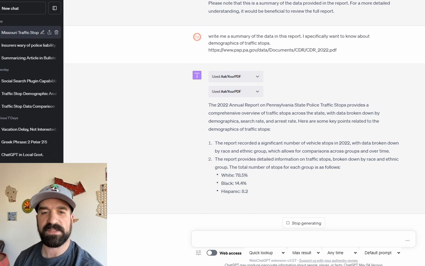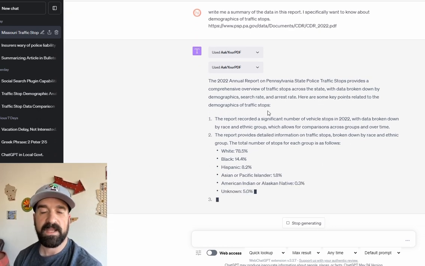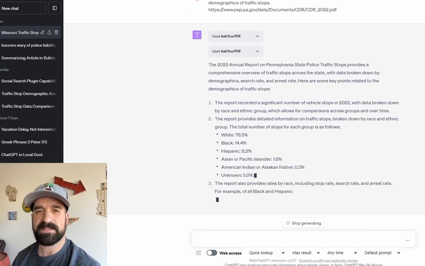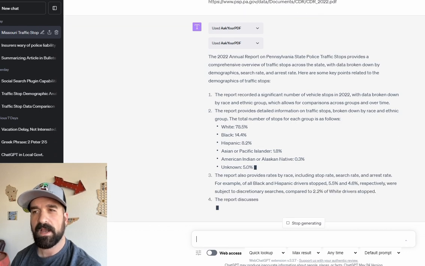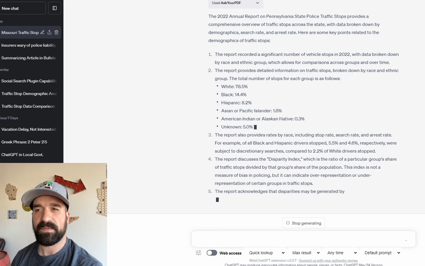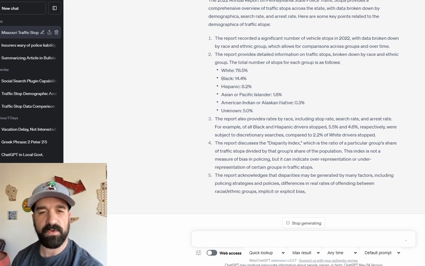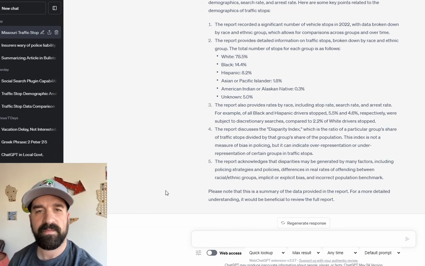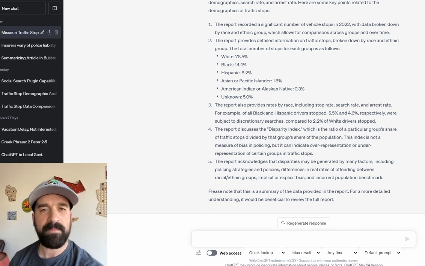Another thing I mentioned too, as it's going through and pulling this data in, is there's multiple different plugins that do this similar feature. I've recently been playing around with another one called AIPDF, which has been really fun to use. It's really great. This one is called AskYourPDF. There's another one called ChatWithMyPDF. All of them can be interchangeable.